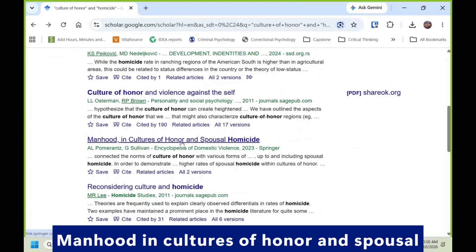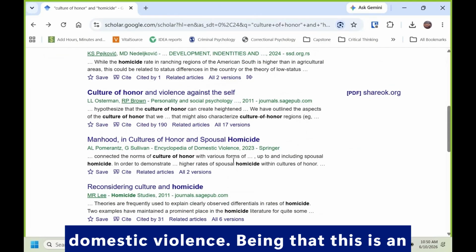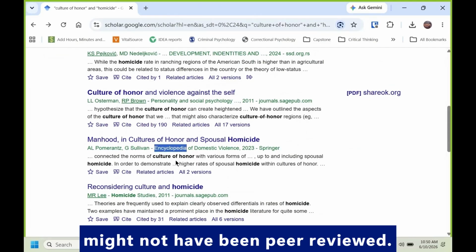Manhood in cultures of honor and spousal homicide. This is in the Encyclopedia of Domestic Violence. Being that this is an encyclopedia, that tells me that this might not have been peer reviewed.